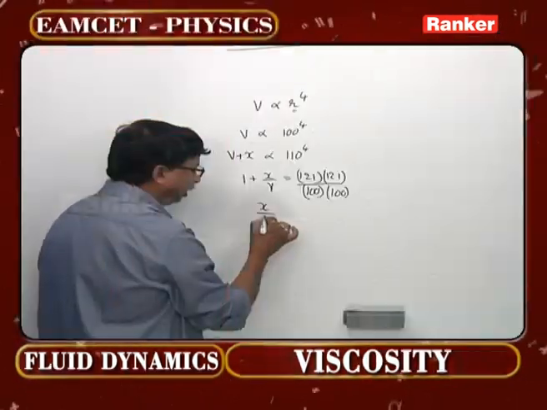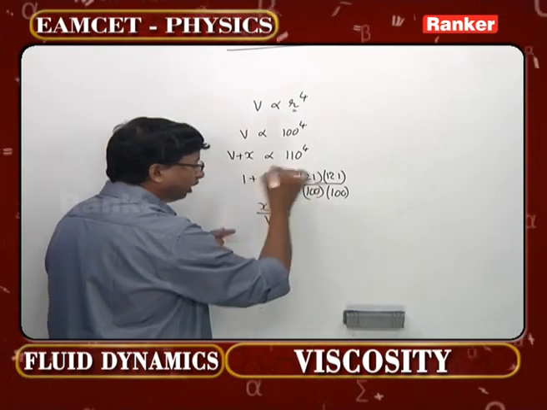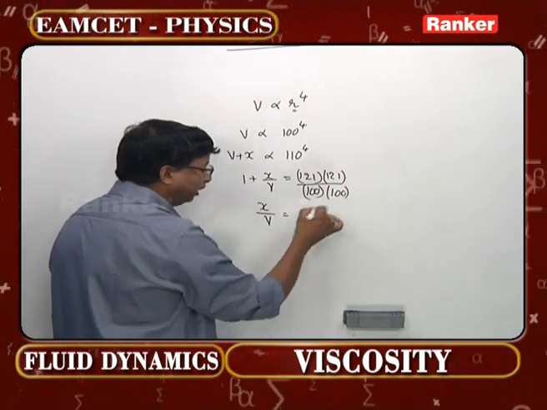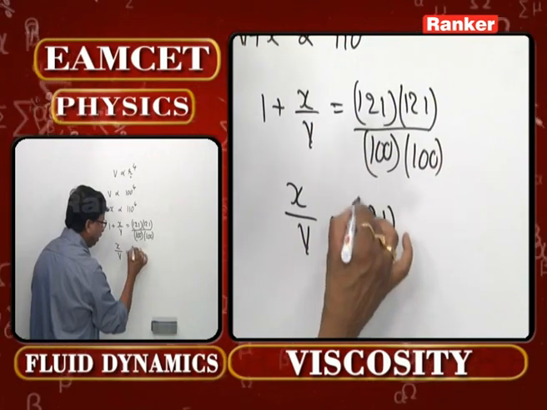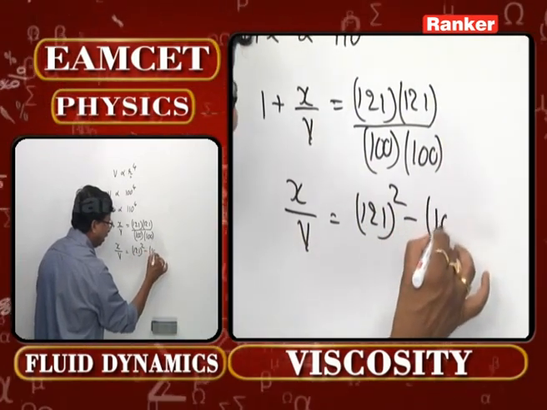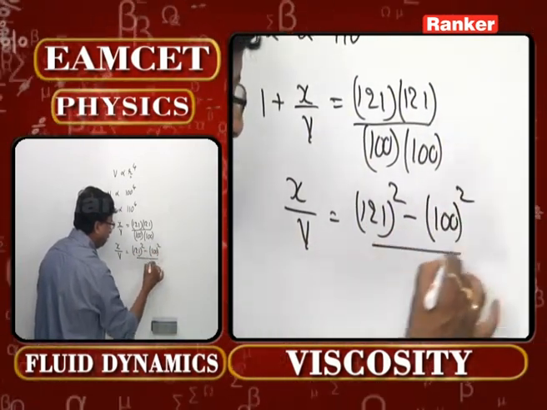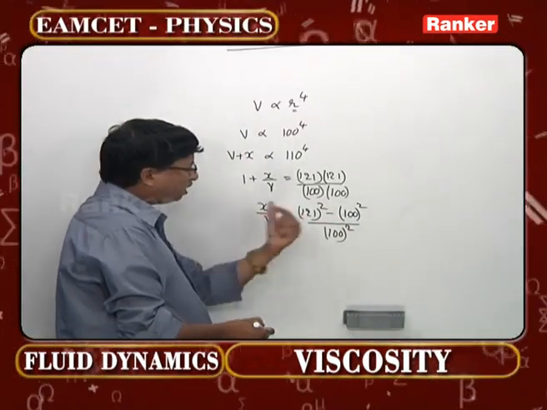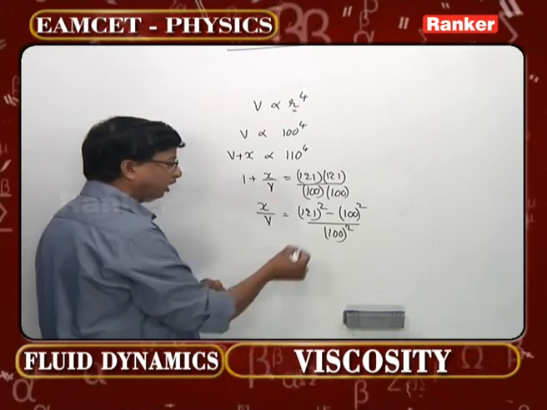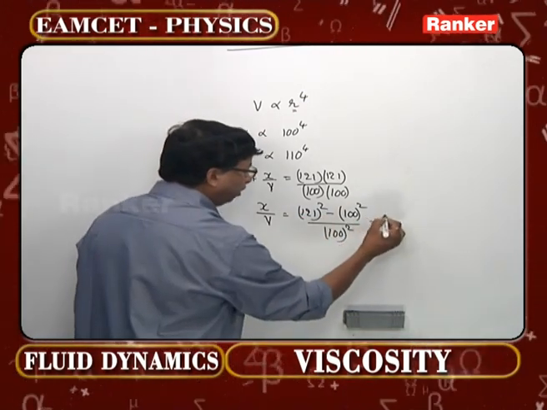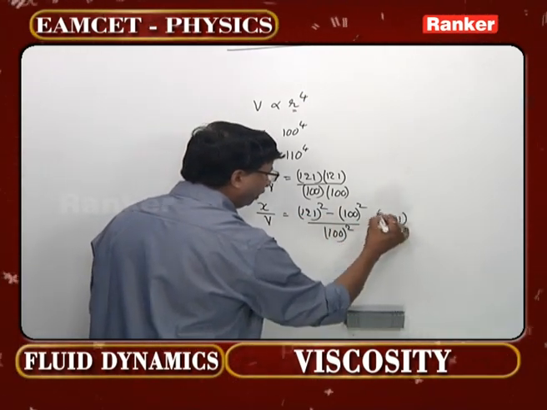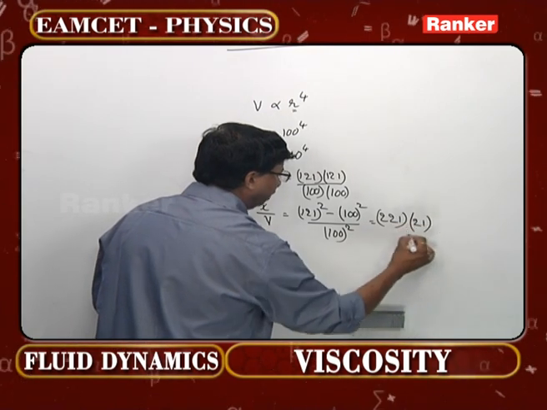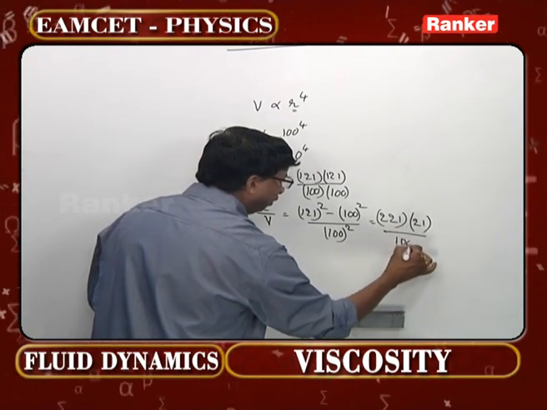Then what will be the value of x by V? This 1 going there becomes minus 1, so it is 121 whole square minus 100 whole square by 100 square. Apply the a square minus b square formula: a plus b into a minus b, 221 into 21 by 100 whole square.